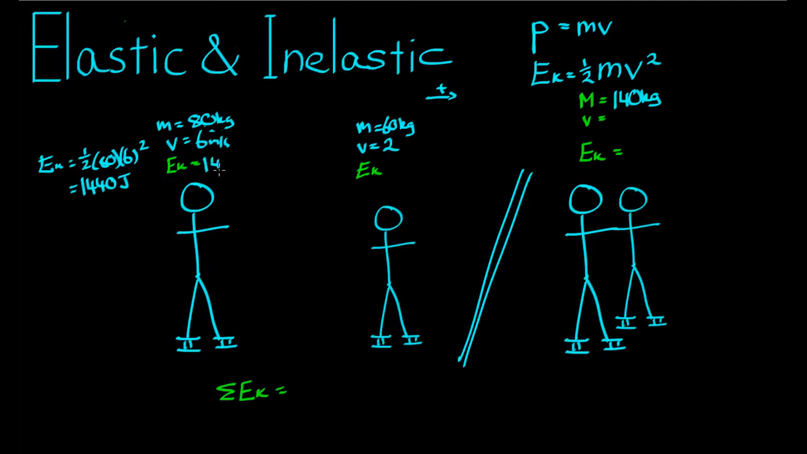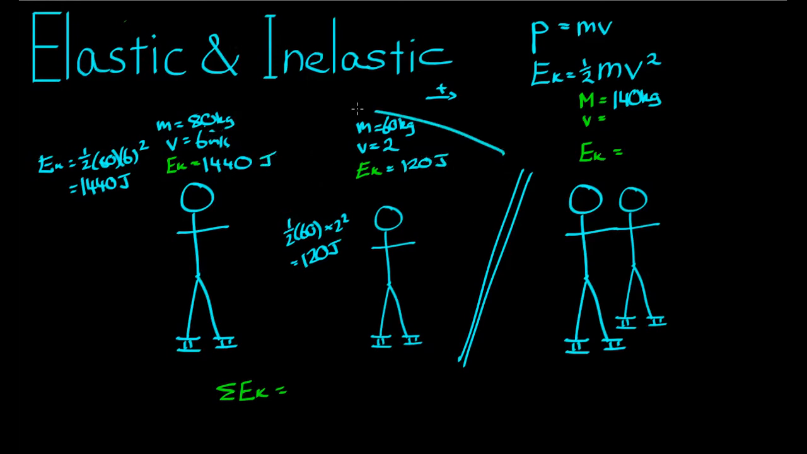The kinetic energy of the girl here is given by the same formula, 1/2 times 60 times 2 squared, which comes to 120 joules. So since the boy is heavier and he's moving faster, he has more kinetic energy. So the kinetic energy of the girl here is 120 joules.